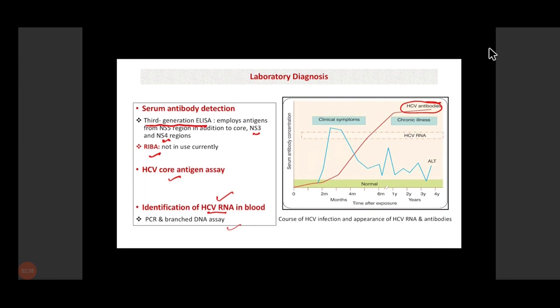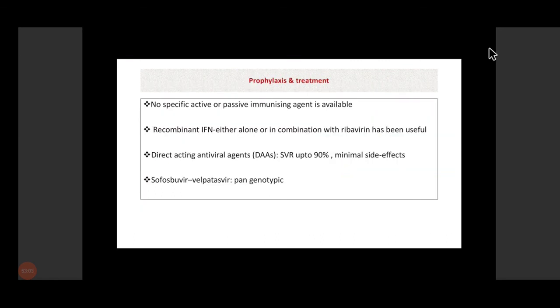Also, as I told you, there are 6 genotypes of hepatitis C virus. We can also detect the various genotypes of hepatitis C. It is important because the various therapies are specific for specific genotypes, and also the prognosis varies between genotypes. So detection of genotype is also important in hepatitis C virus infection.